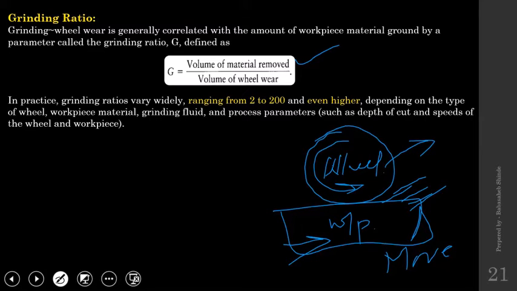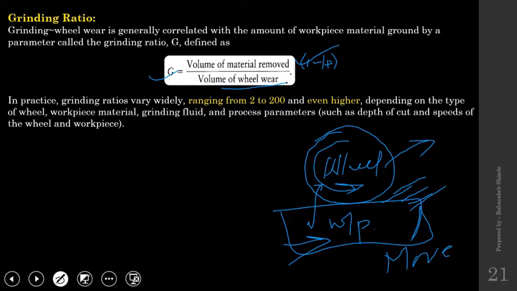Both the wheel as well as the workpiece are going to wear out, and the ratio of those two is nothing but the grinding ratio. So the volume of material removed from the workpiece to the volume of wheel wear, that ratio is called the grinding ratio.